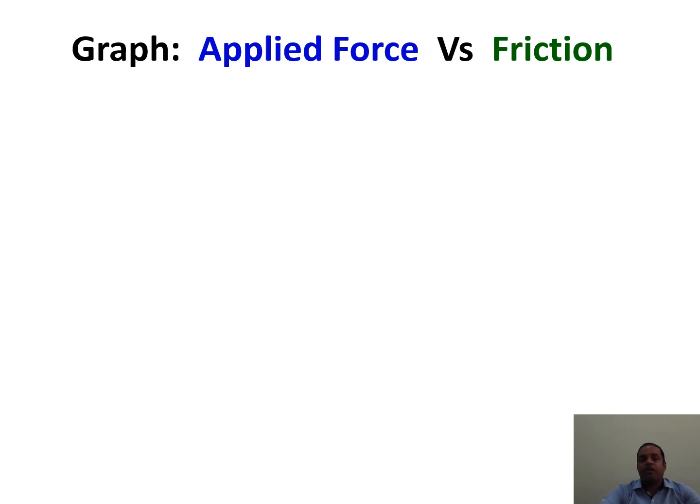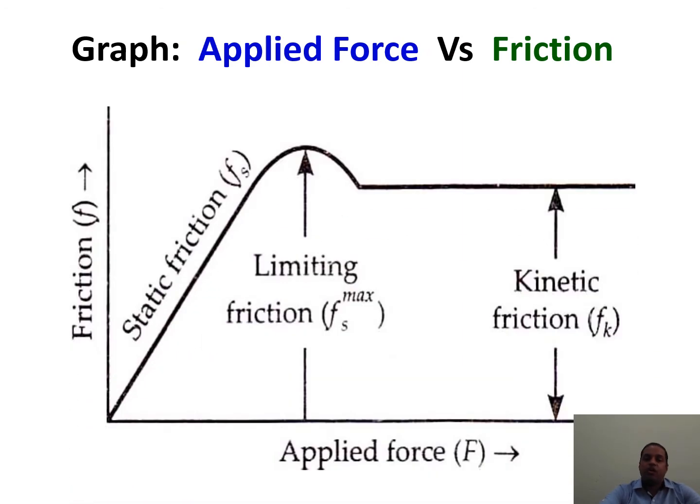Graph between applied force and friction. On the x-axis we have taken the applied force, capital F, and on the y-axis we have taken friction, small f. The graph shows that initially as applied force increases, friction also increases up to a certain value. That value is called limiting friction or the maximum value of static friction.